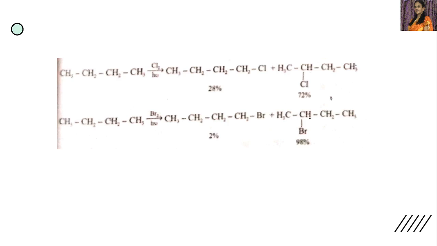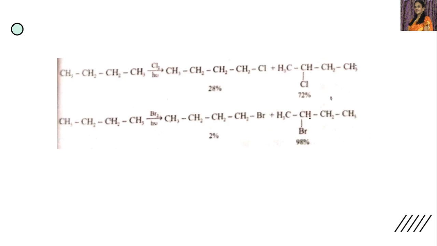That is 2-bromobutane. This is the secondary free radical, and this is the primary free radical produced in the reaction mechanism. As bromine is less reactive, it extracts a hydrogen from the second carbon of butane to form 2-bromobutane as the major product. Chlorine is more reactive, and because of that its selectivity is less.